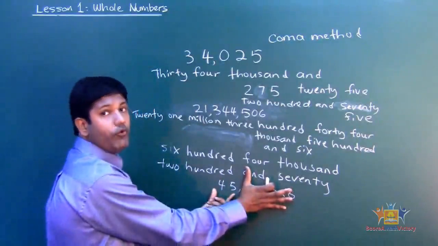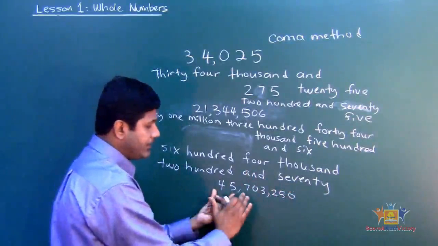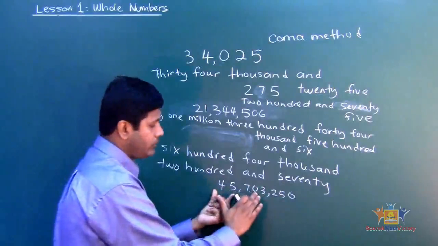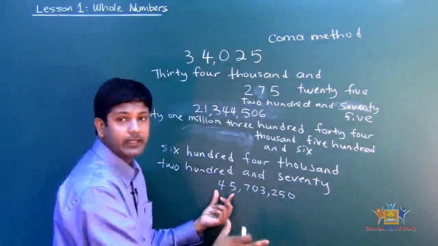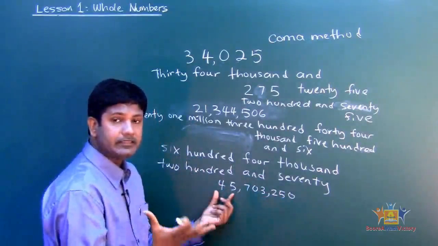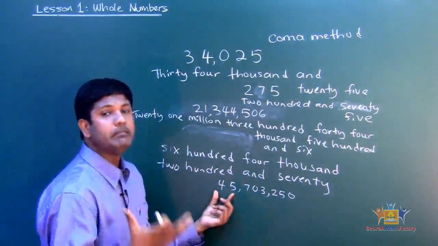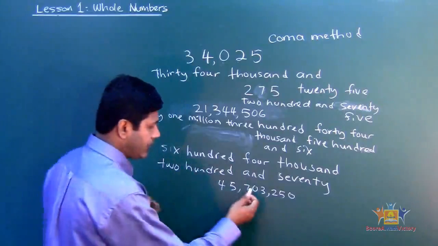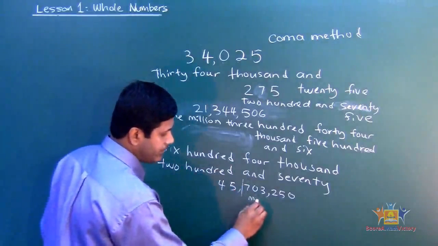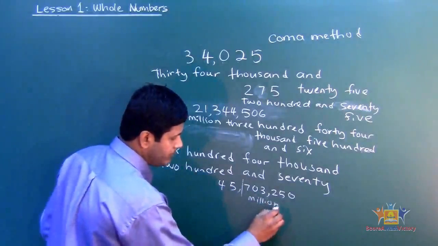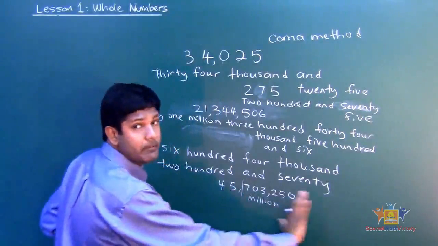What does it say? 45. Okay, how many digits after the 45? 1, 2, 3, 4, 5, 6. A number that has 6 digits behind, you call that million. Alright, million. Okay, so that makes it million. So that means this is 45 million.